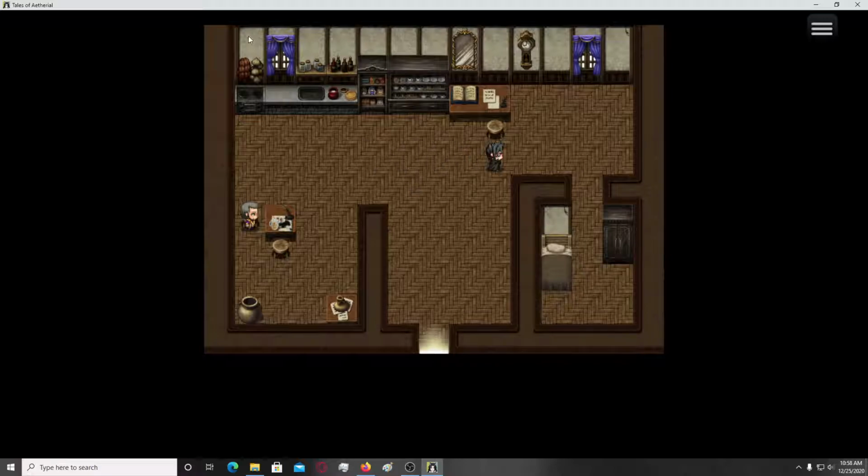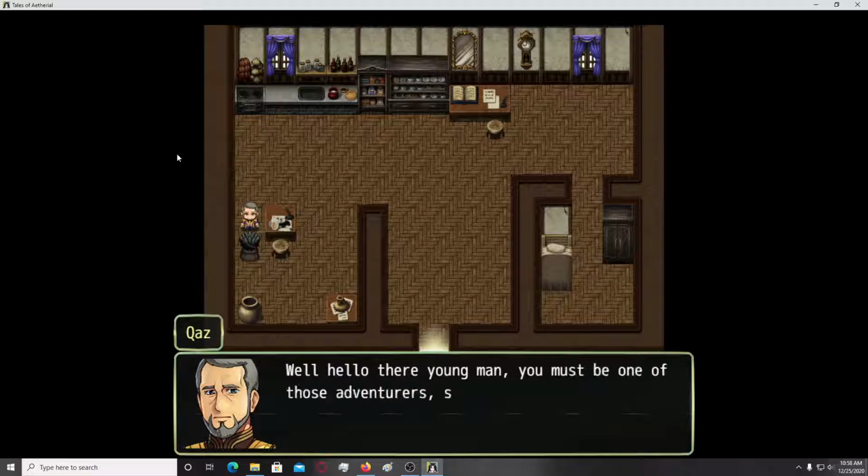In my opinion, it would have looked better if it was plain color, in the sense that without these lines, because I don't like being reminded of the RPG Maker-ish aspect, okay, of everything being a tile, in the sense of everything has to be square, okay. I really love it when I meet tiles that are rounded, okay, like these chairs in here. Okay, so let's talk to the old fucker.